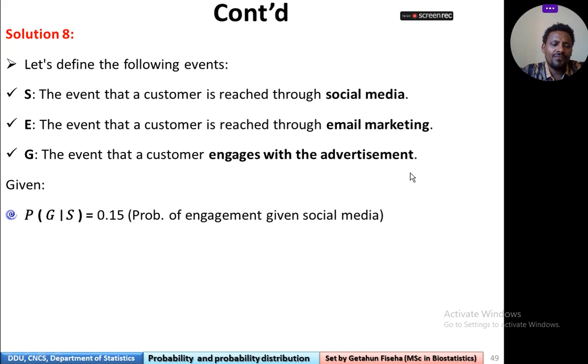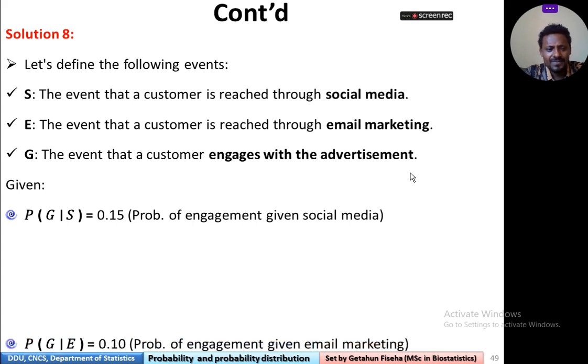We now find the following. The probability that a person engages with the advertisement given that he is reached through social media is equal to 0.15. Probability of engagement given social media.